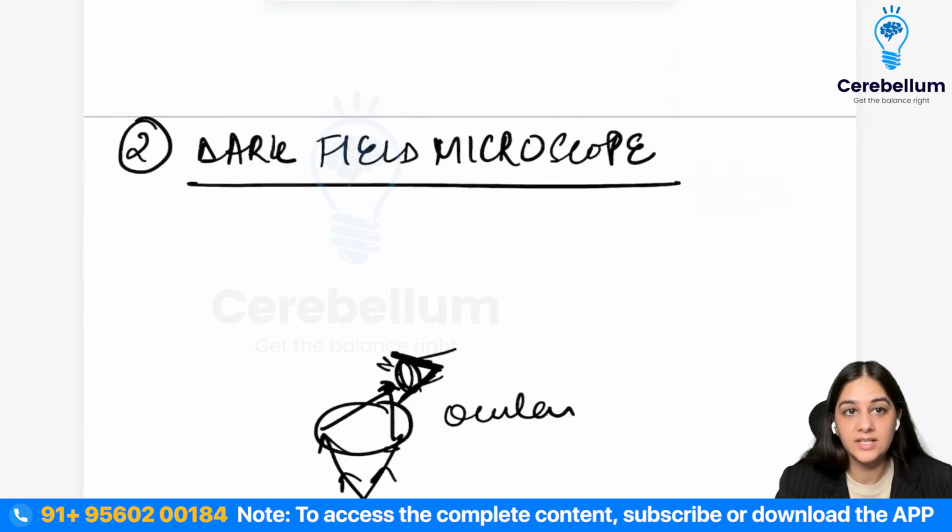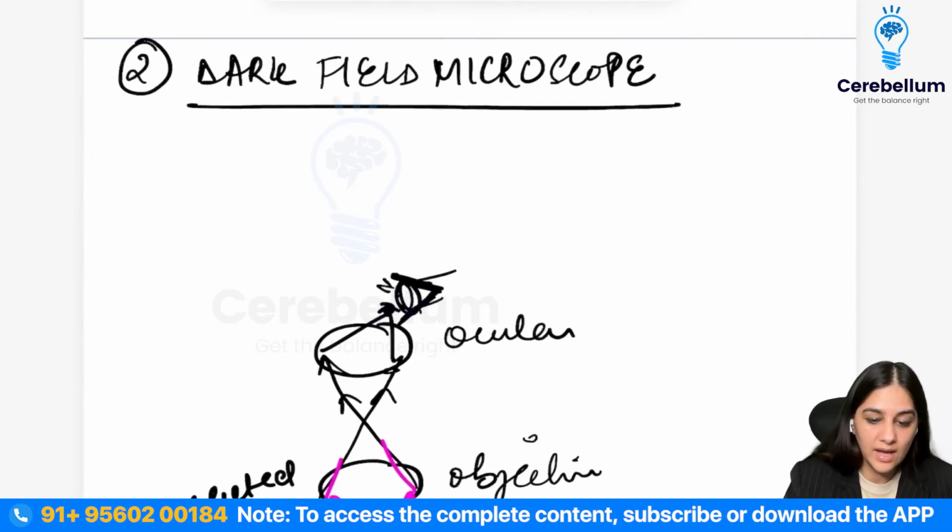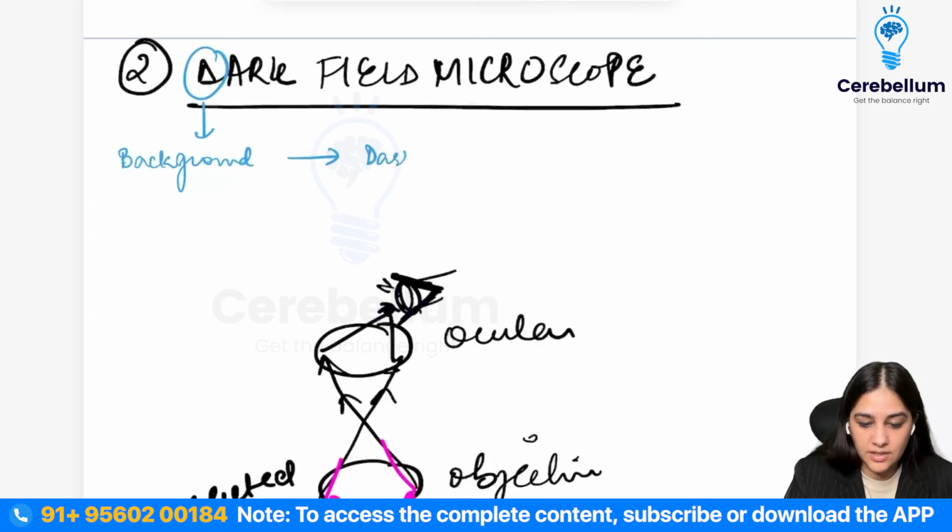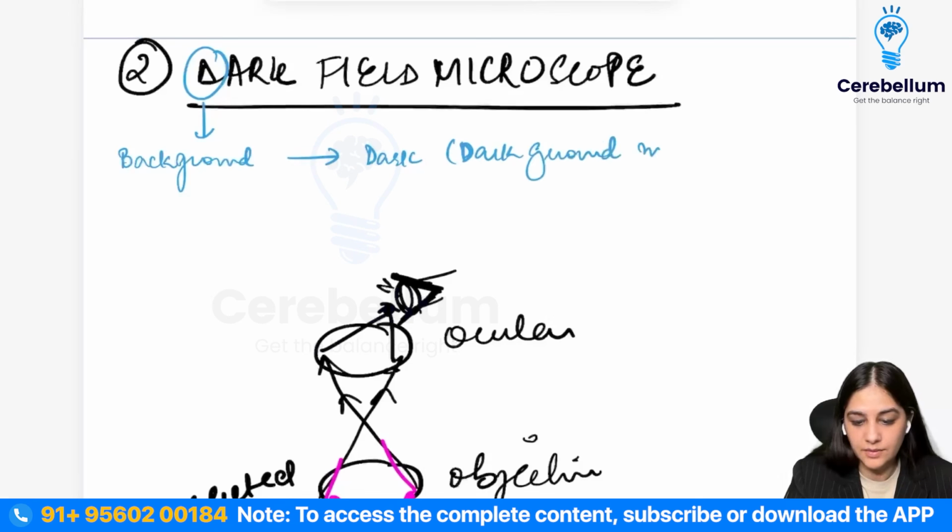Okay, coming to the next one, which is your dark field. So now, as the name is suggesting, what is going to be the principle? It's a dark field. That means your background is going to be what? Background is going to be dark. So that is why it is also known as your dark ground microscopy.